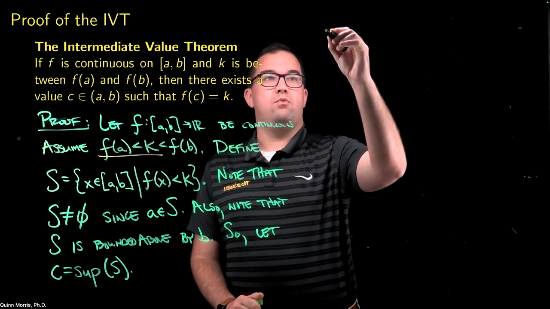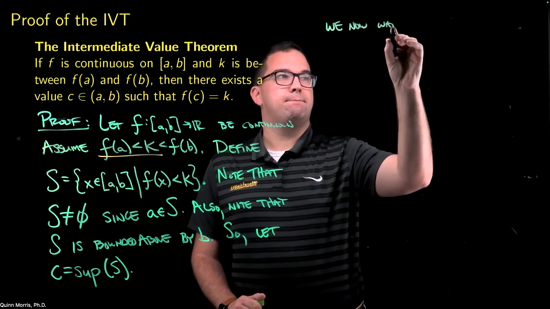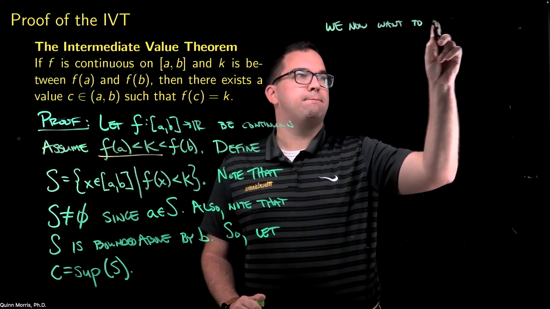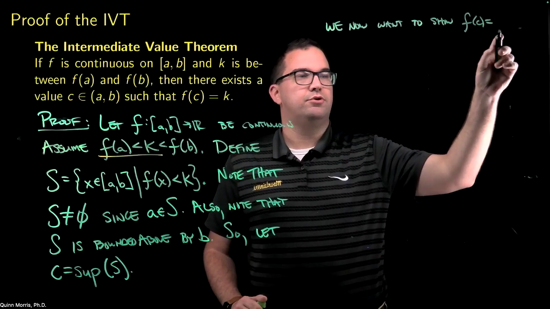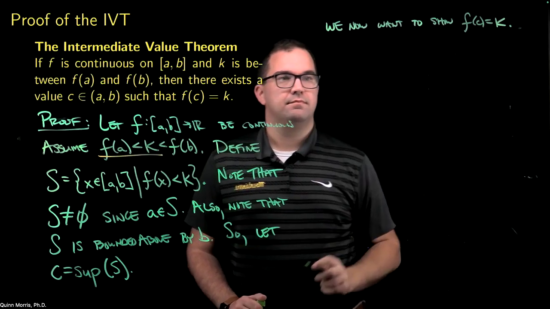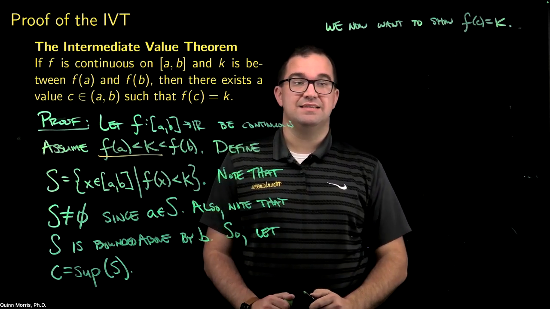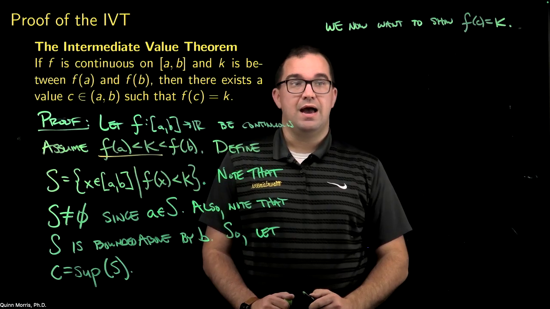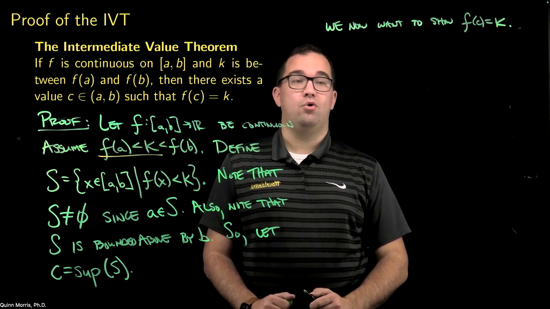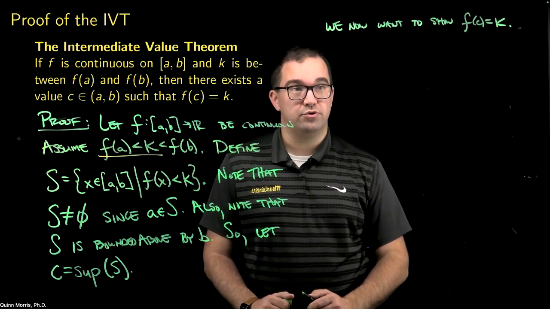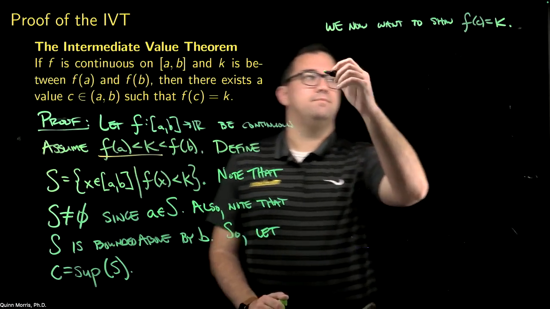Okay, so we now want to show that f of C is equal to K. To do that, I'm going to show that f of C is less than or equal to K. And I'm going to show that f of C is greater than or equal to K. And the only way both of those two things could be true is if f of C is equal to K. All right.